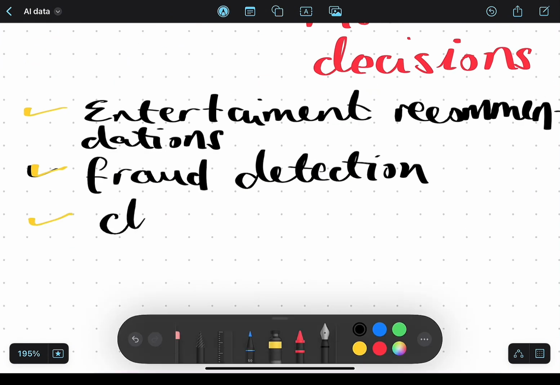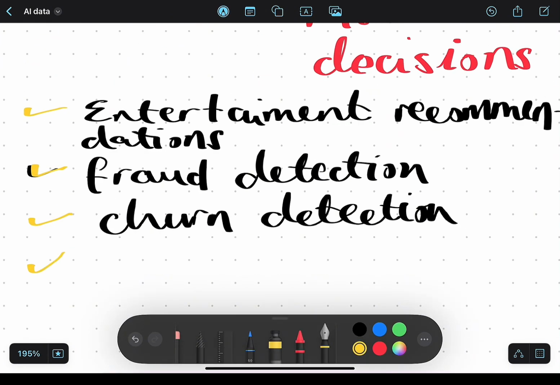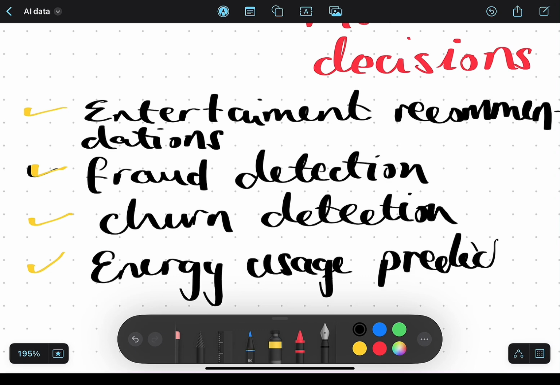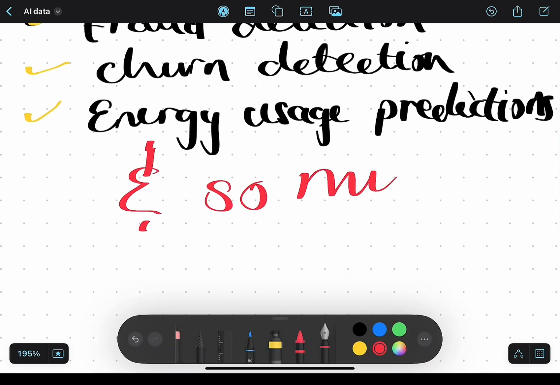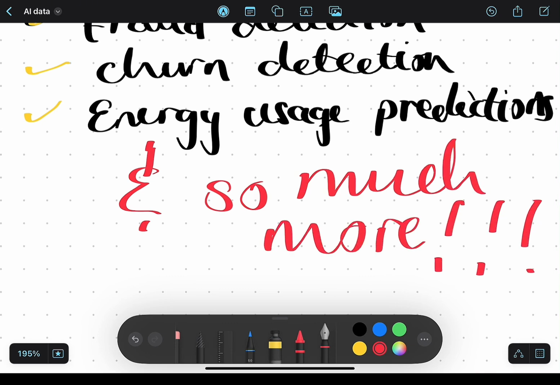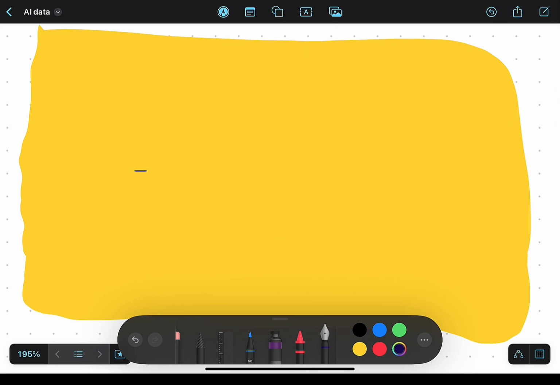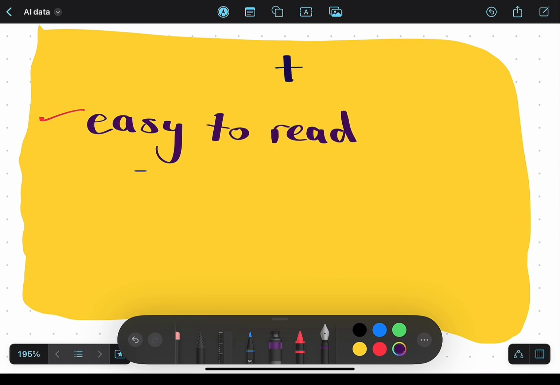We have fraud detection in our banking systems and so forth. In telecoms, they might have trend detection. And in energy industries, we might have energy usage predictions and so much more. These are just examples that I did give out. Then let's look at another question that we might have.